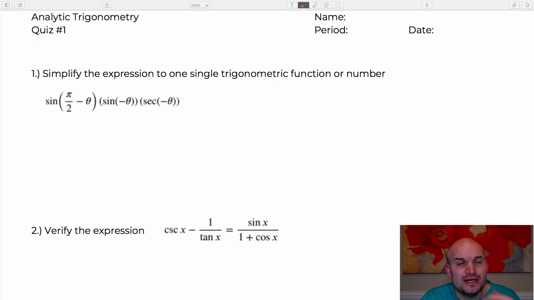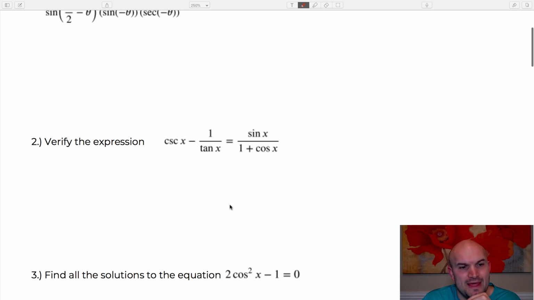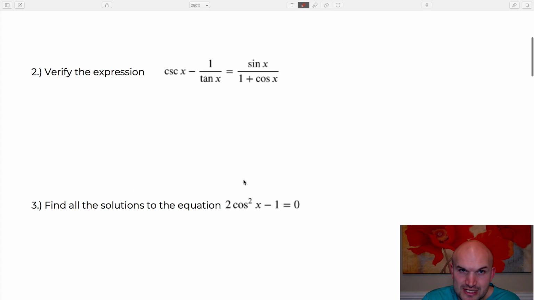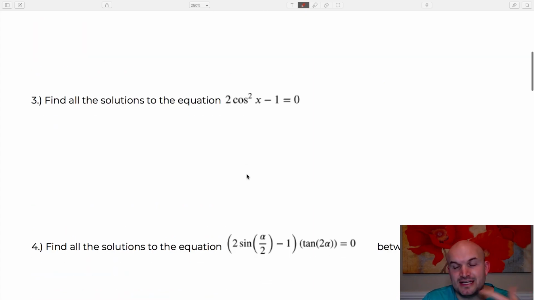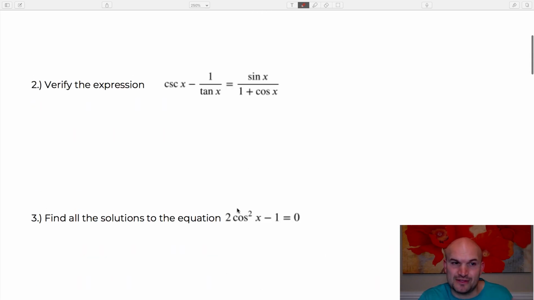Basically, what I'll do is run through these free response questions on this quiz, show you guys my steps, and explain things. Then I'll take a quick little break to see if there are any questions that you guys have. If there are any questions or any other work outside of this quiz, I'm going to handle them after the quiz. So just to let you guys know.